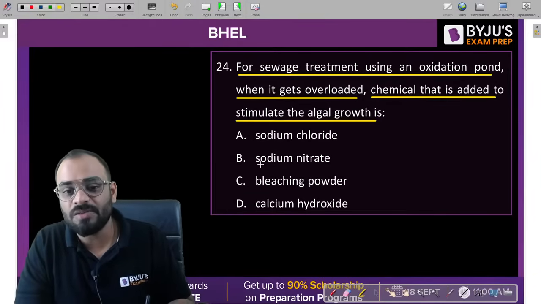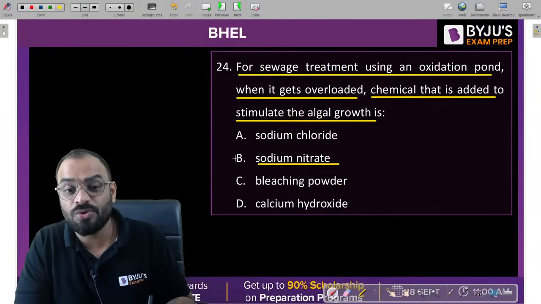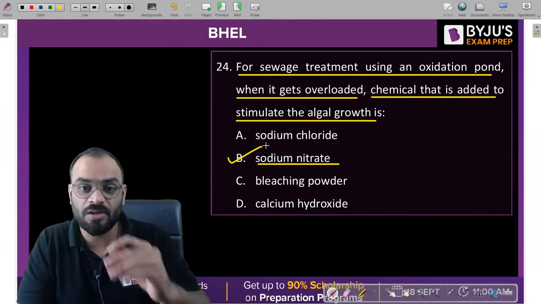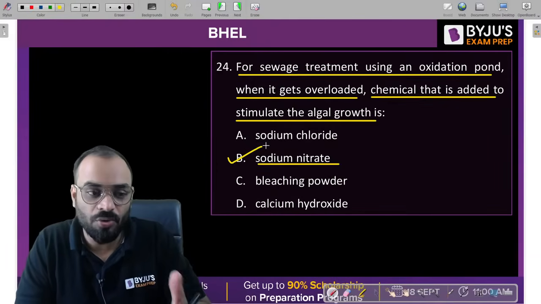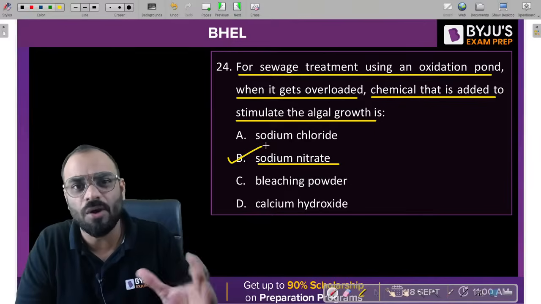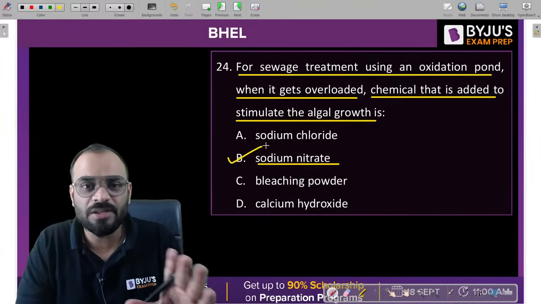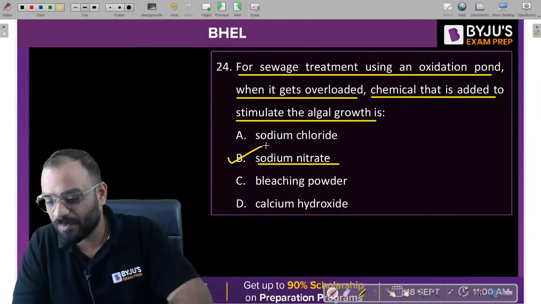This is basically the main source to grow crops and so on. So we need to use sodium nitrate to stimulate the algal growth in our oxidation pond. If you have more algae, they are able to produce sufficient oxygen, and by using that oxygen, the microorganisms degrade the organic matter, right?